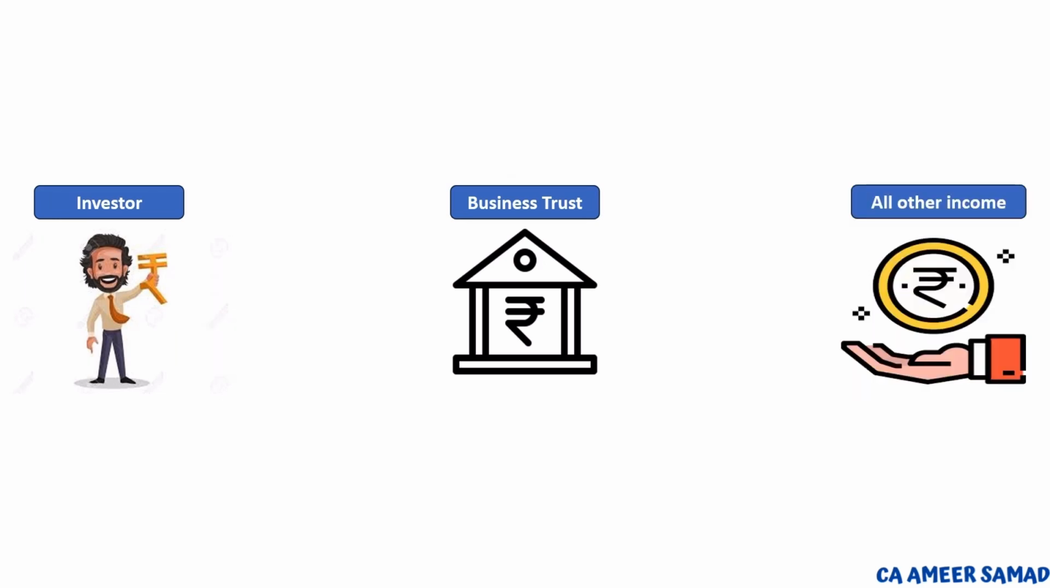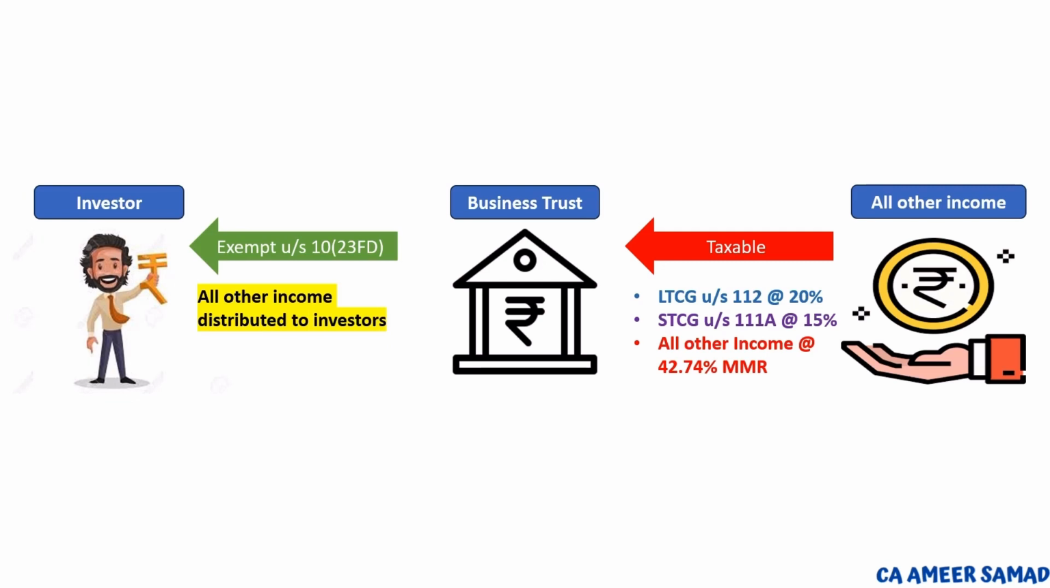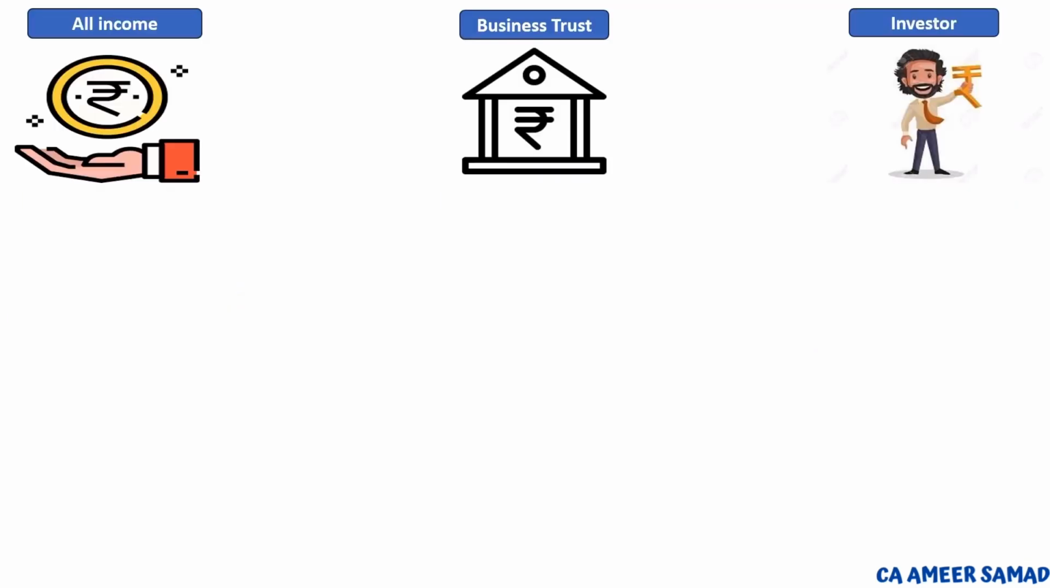For all other income earned by the business trust, it is taxable in the hands of the business trust and exempted in the hands of the investors, such as long-term capital gain under section 112 at 20%, short-term capital gain under section 111 at 15%, and all other income at the MMR, that is 42.74%. It is taxable in the hands of the business trust and exempted in the hands of the investor under section 10(23FD). Let's summarize what we have discussed so far.